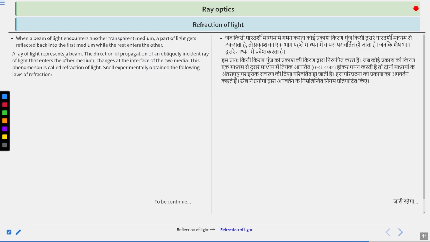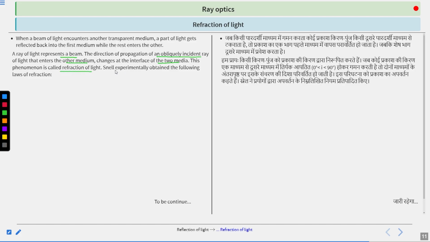A ray of light represents a beam. The direction of propagation of an obliquely incident ray of light that enters the other medium changes at the interface of the two media. This phenomenon is called refraction of light.